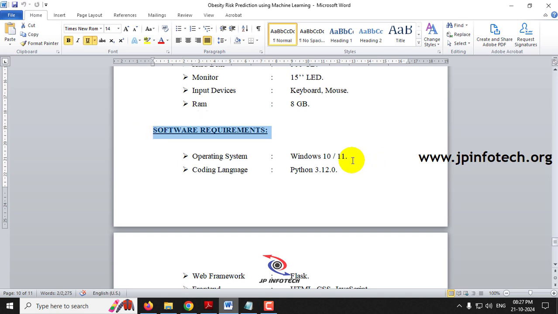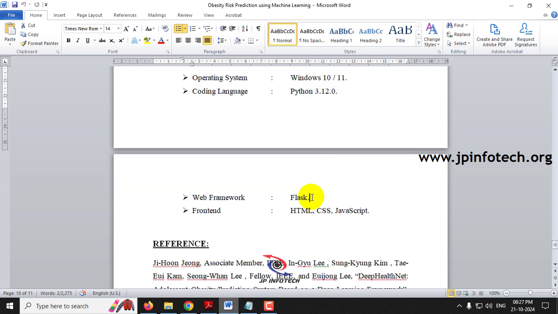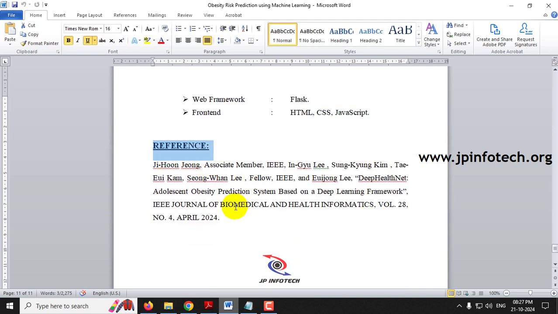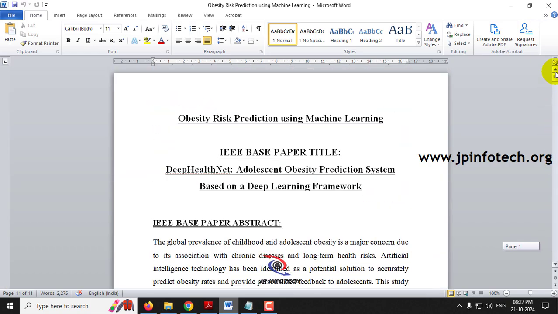So this project can be executed in Windows 10 or 11. The coding language that we have used is Python 3.12.0. The backend framework is Flask. The frontend part contains HTML, CSS, and JavaScript. So this is the IEEE reference paper. So now let us see the execution of the project.